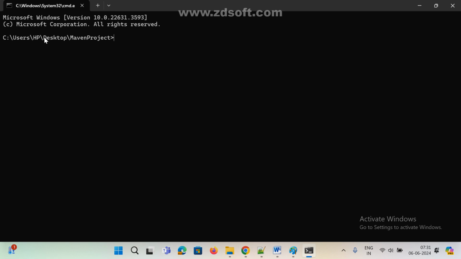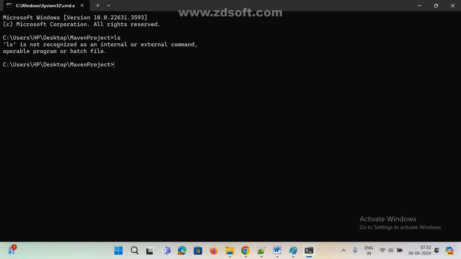But this is Windows, right? This is like CMD, a command line interface. But ls won't work here. This is not Linux. ls works only on Linux. See here, it says not recognized as an internal or external command. So this command prompt doesn't know the ls command.